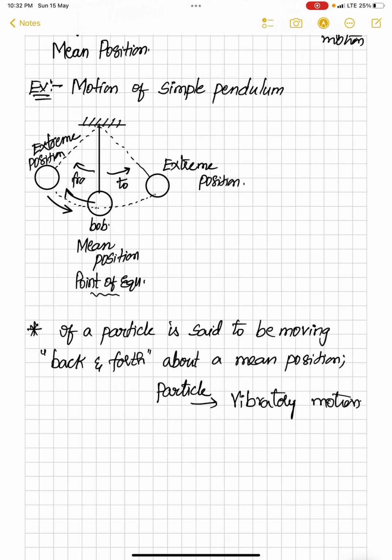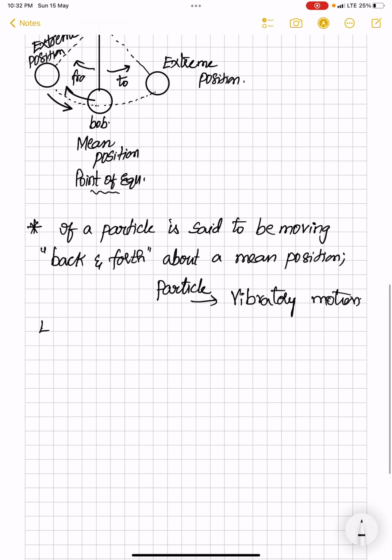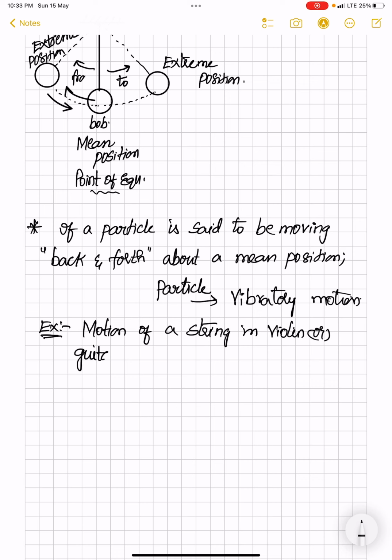For this we have many examples. For example, if you are learning guitar or violin or sitar, the motion of a string in a violin or guitar is the best example of vibratory motion.